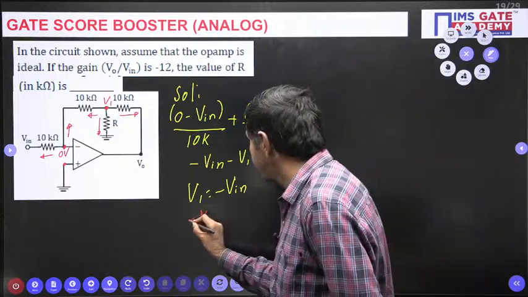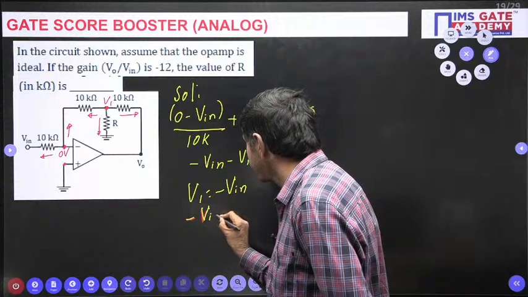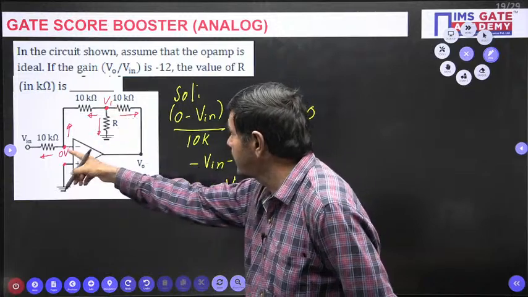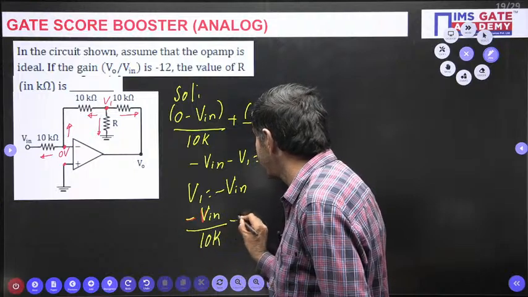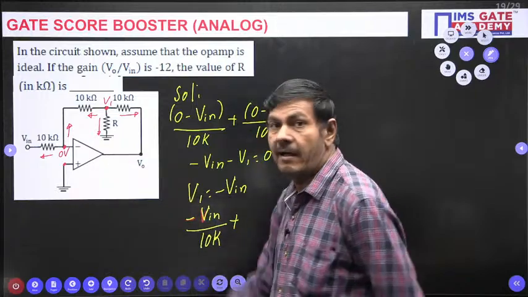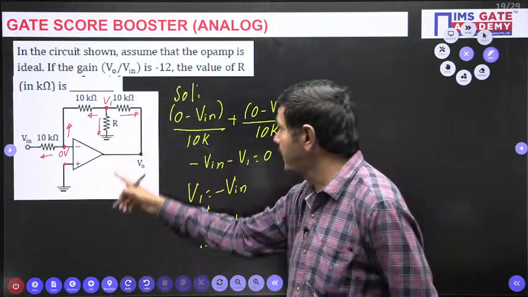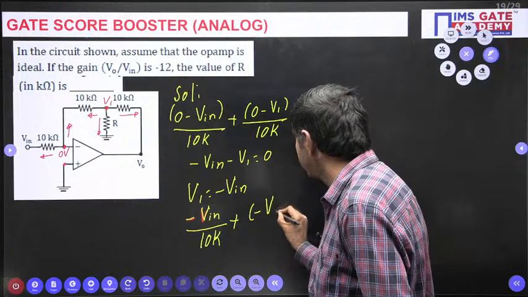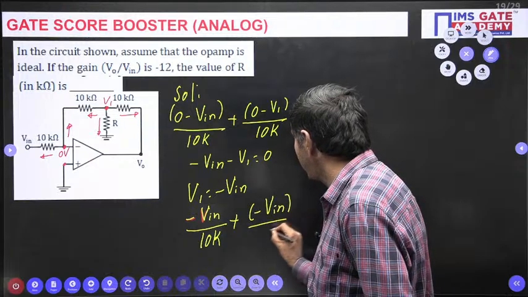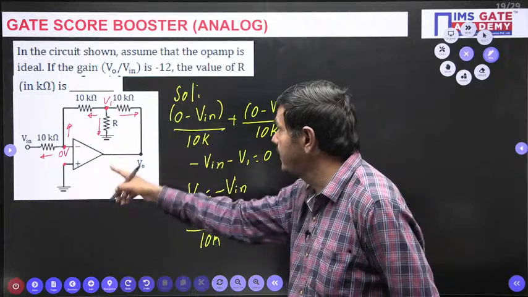This is minus Vin. Minus Vin minus 0 by how much? 10K, this value. Plus V1 by R, this side current. V1 by R, V1 is nothing but minus Vin by R. This current, Vin by R.